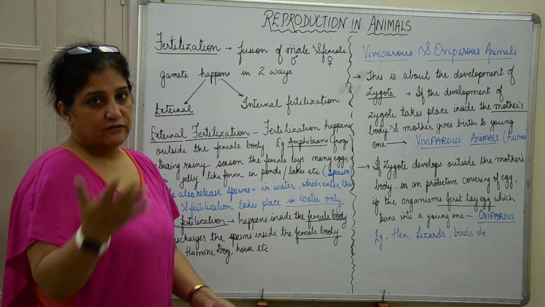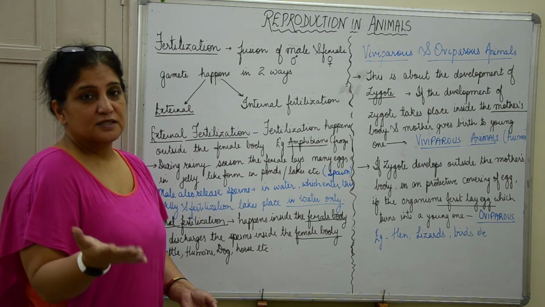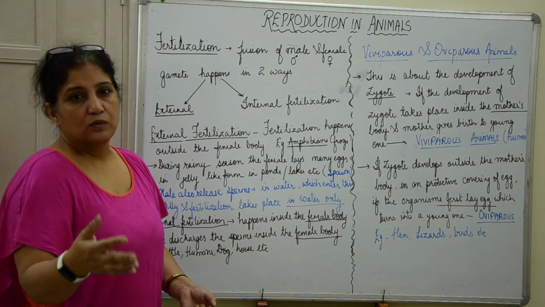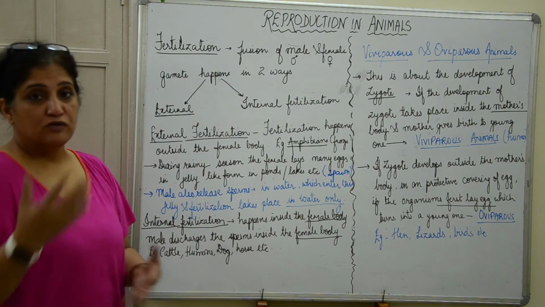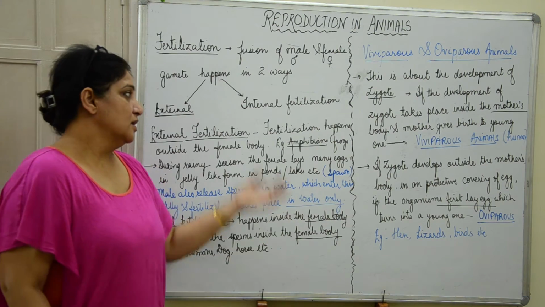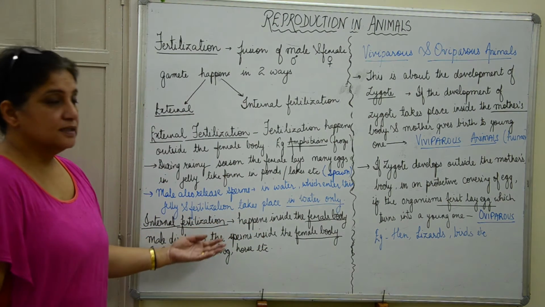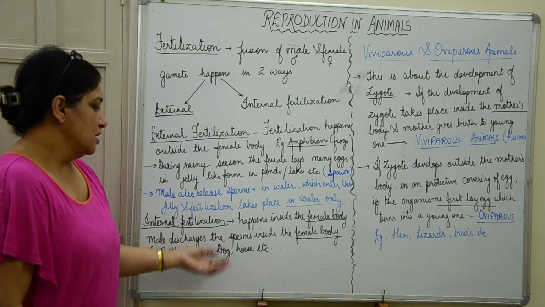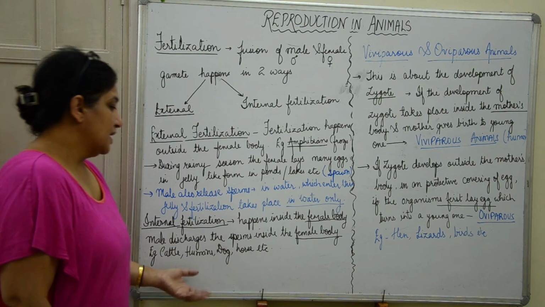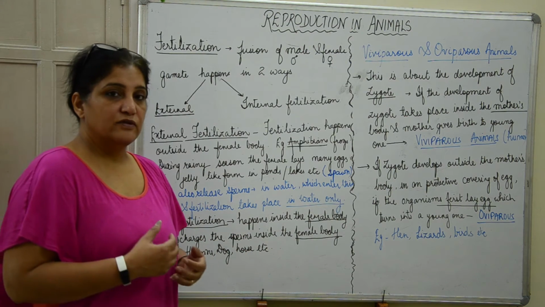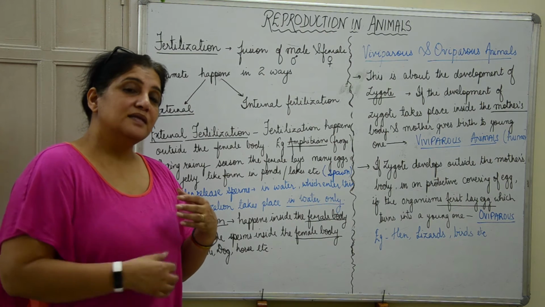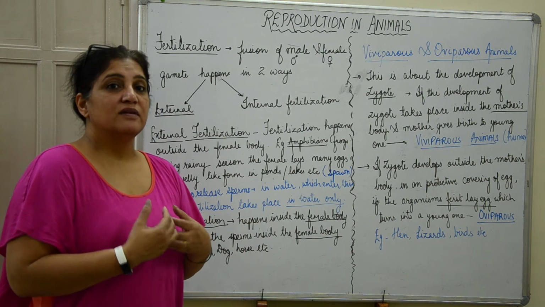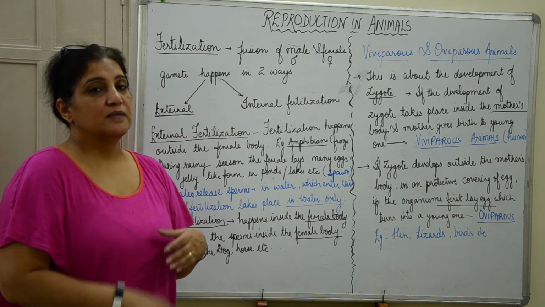It happens in human beings, in cattle, that is cow, and in dogs, horse, cat, etc. So they show internal fertilization. The male gamete fertilizes the female egg inside the female body only.